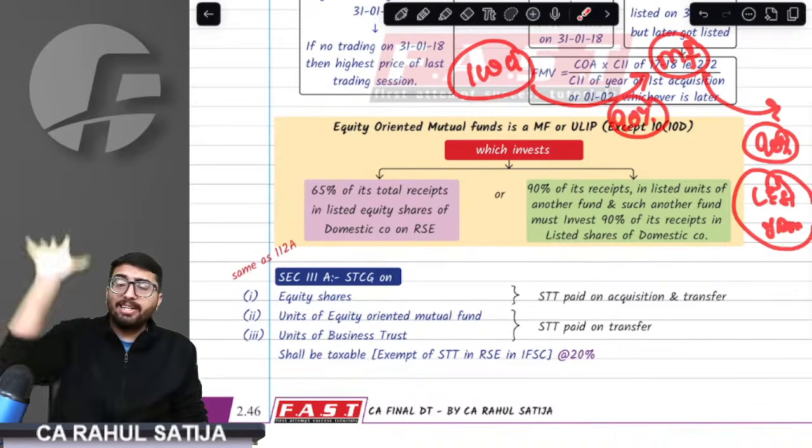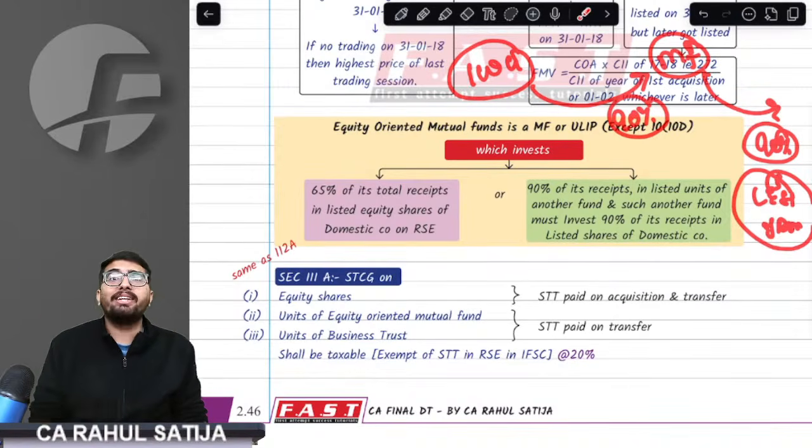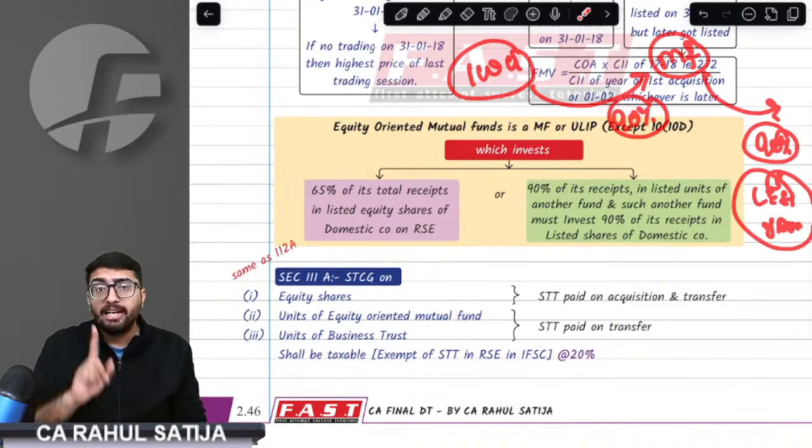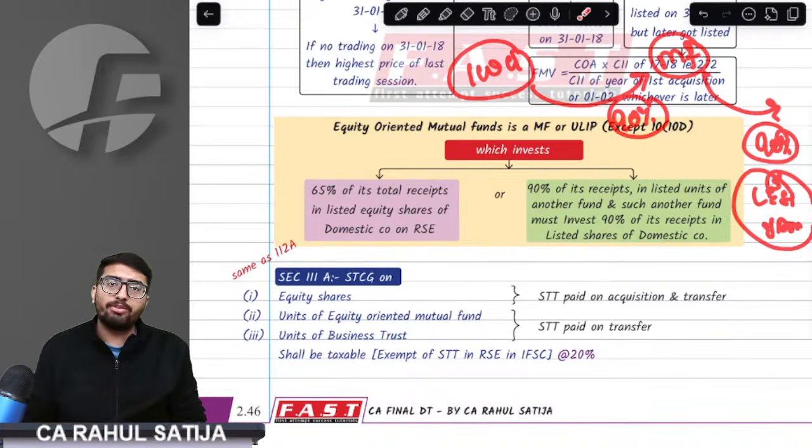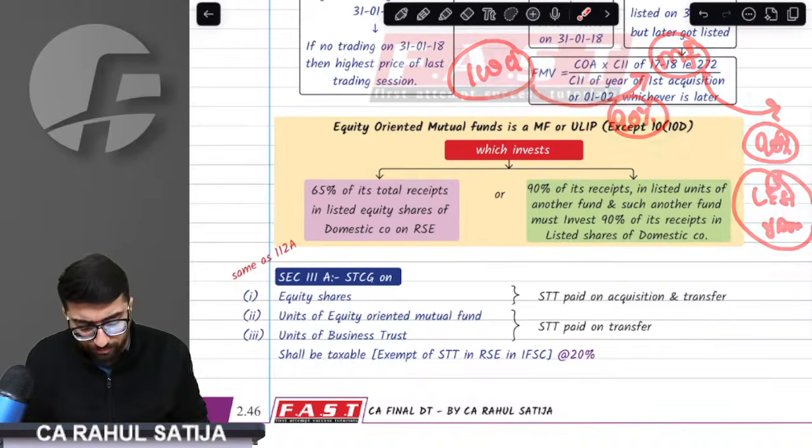So either I can invest directly 65%, or I can indirectly invest 90% in another mutual fund that invests 90% of its proceeds in listed equity shares of domestic companies. Then I shall be called an equity oriented mutual fund.